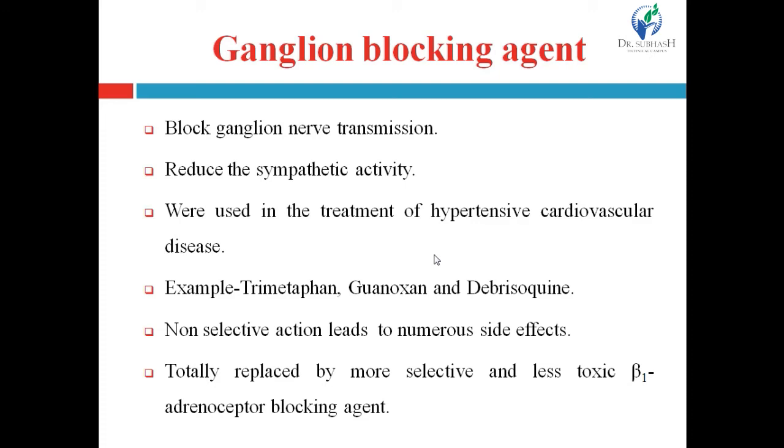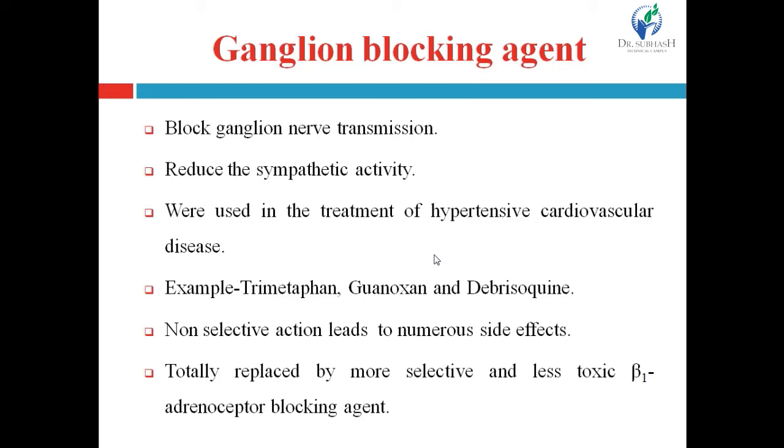They were used in the treatment of hypertensive cardiovascular disease. Examples are trimethaphan, guanoxan and debrisoquine. Now, since the mechanism governing transmission in all autonomic ganglia remains the same, there is no selectivity.